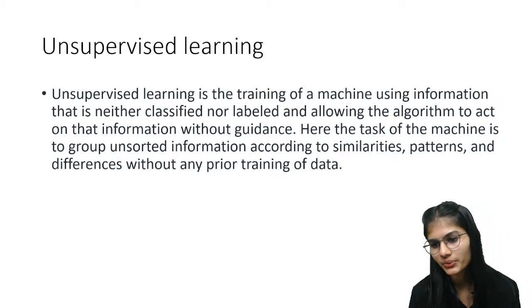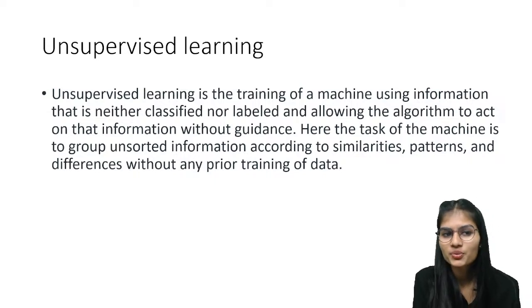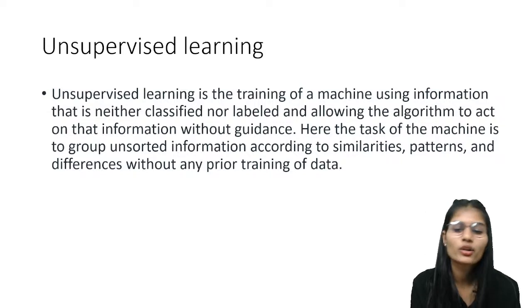Unsupervised learning is very useful in sales and marketing. Yes, absolutely right. It's very useful in sales and marketing because, based on similarities and patterns, it easily helps you to figure out the data, analyze the data, and go through the data. Absolutely right. Now, if the data is not labeled, then how can we identify and perform operations on that data or train? Okay.